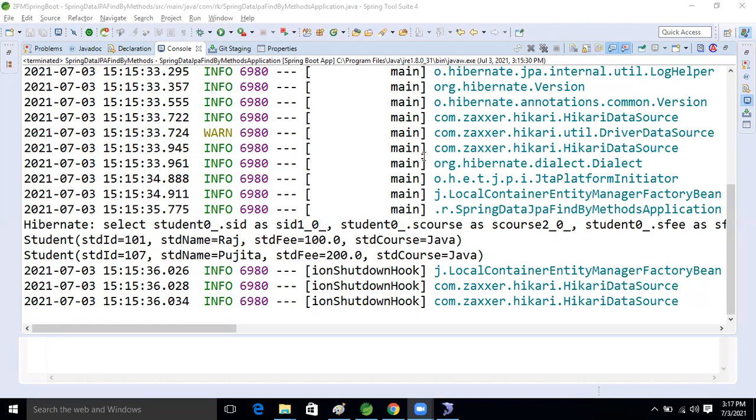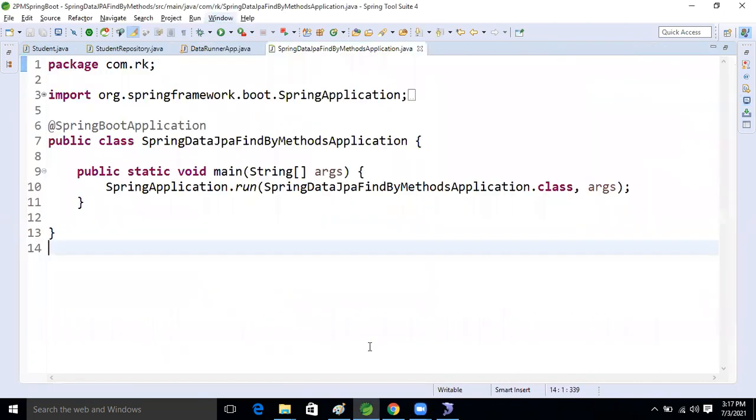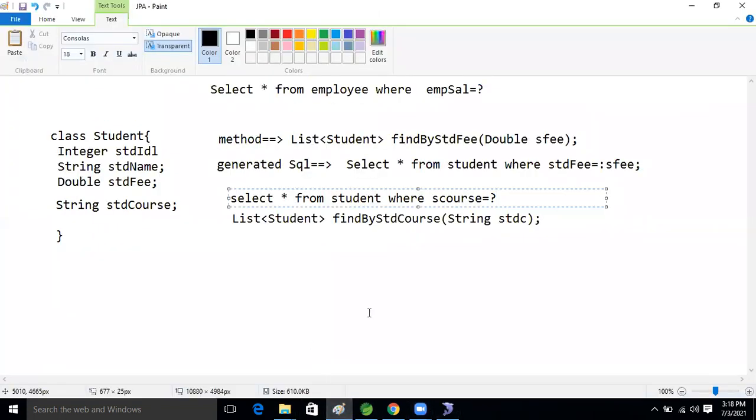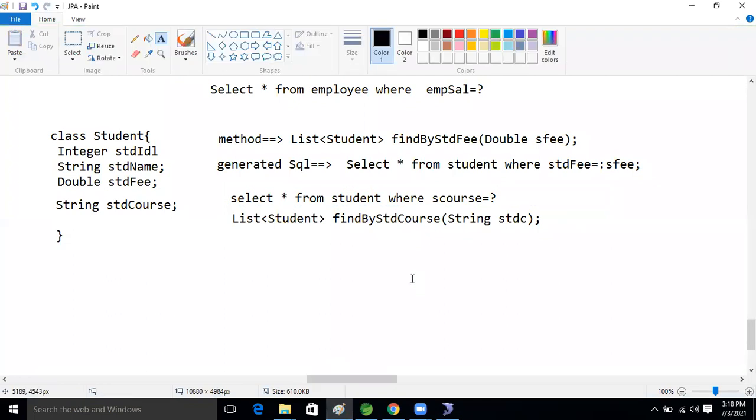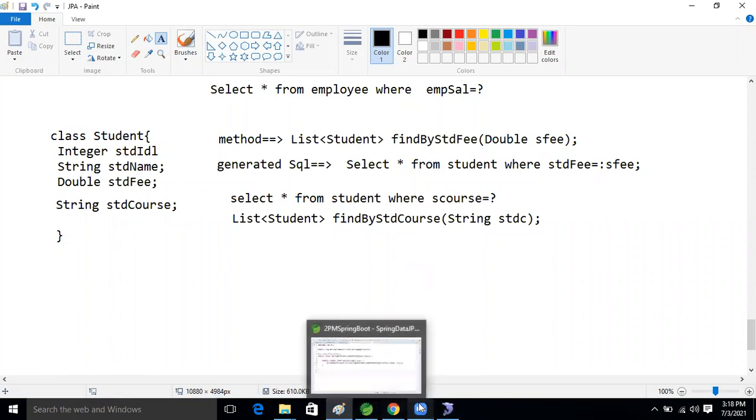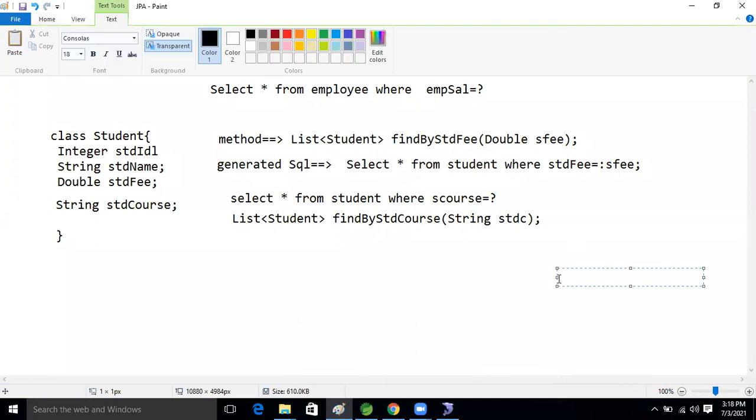Okay, guys, so let's move on, and we will see the next level discussion now. Next query: what will we write in it? What is our requirement? The fee is there. Based on that fee only, we will select the record.